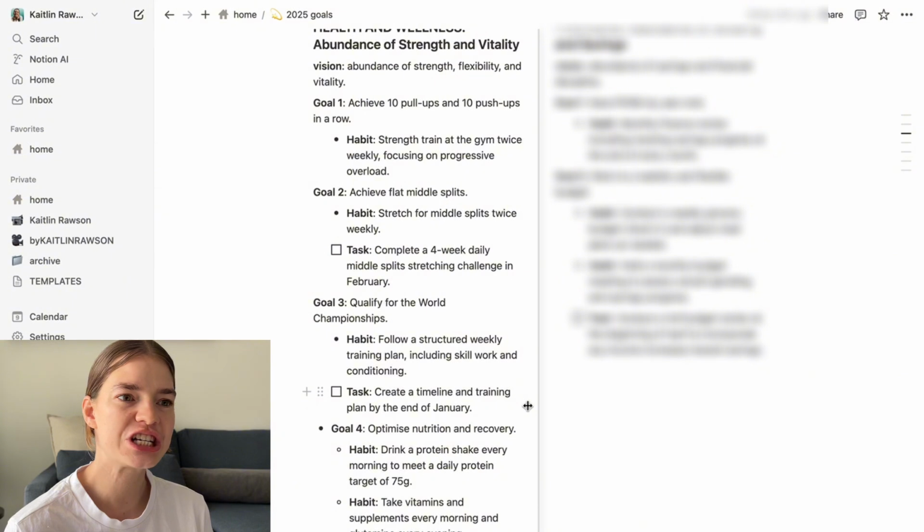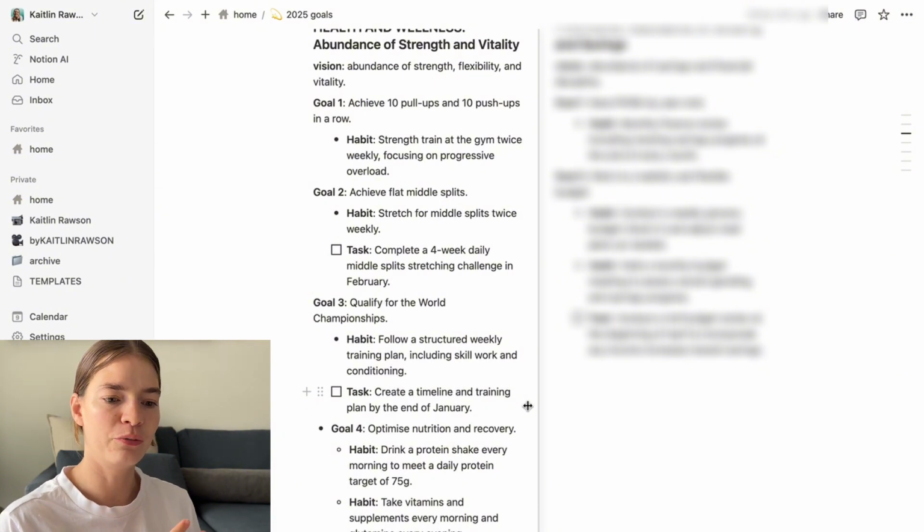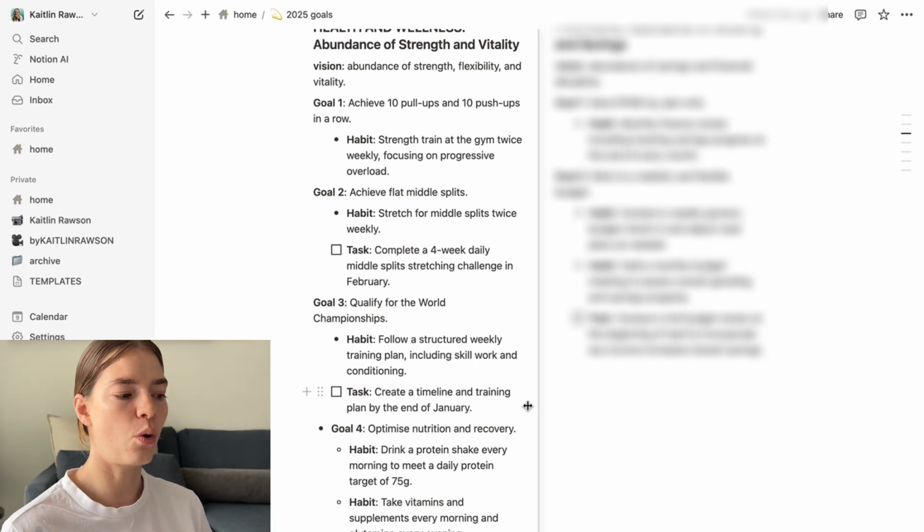Again, not putting too much pressure to have everything done by January 1st, but this month I'm going to take some time. I'm going to figure out my training plan. I'm going to make sure that I've got enough sessions in and really committed to all the different things that I need to do to actually achieve that goal of having the best routine possible, and then hopefully achieving that goal of qualifying for Worlds.